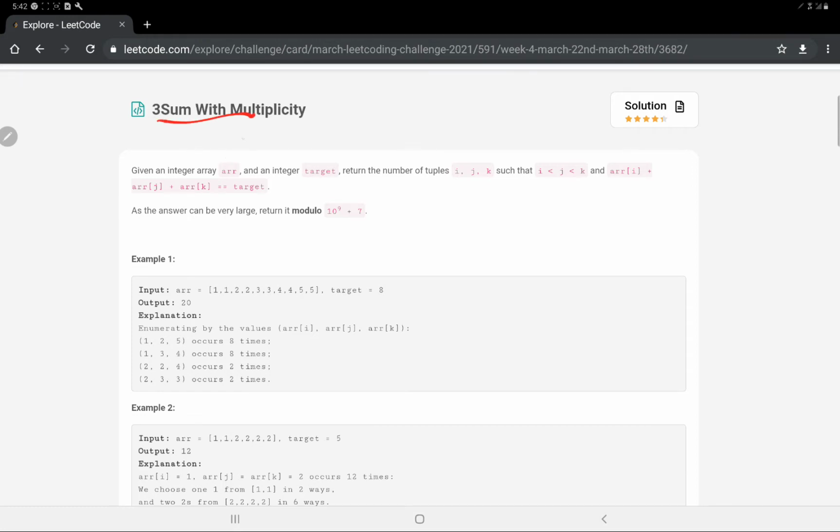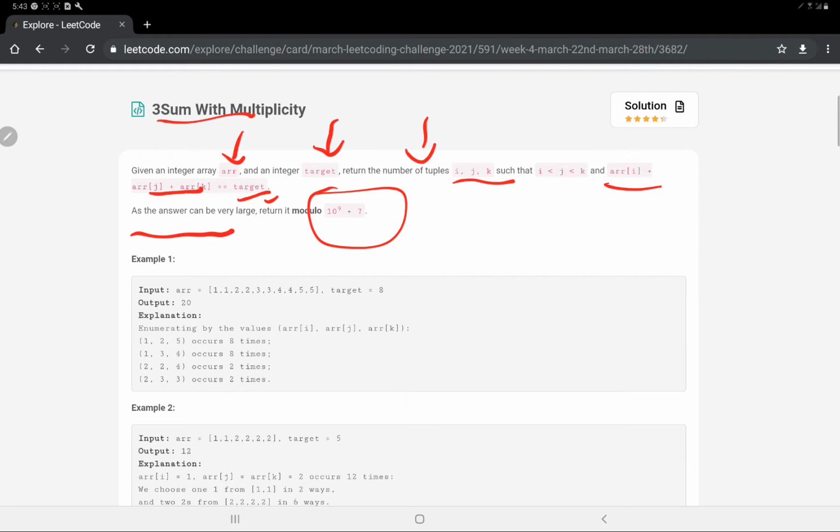The question for today is 3Sum with Multiplicity. Given an integer array A and a target value, we have to return the number of tuples i, j, k such that the sum of the three numbers equals the target. As the answer can be very large, we have to return it modulo 10^9 + 7. I hope the problem statement is clear to everyone.